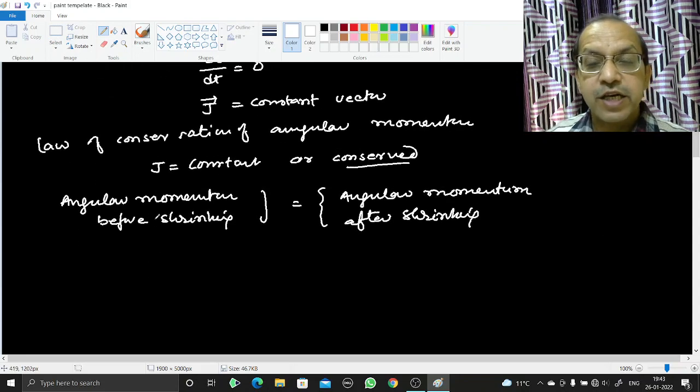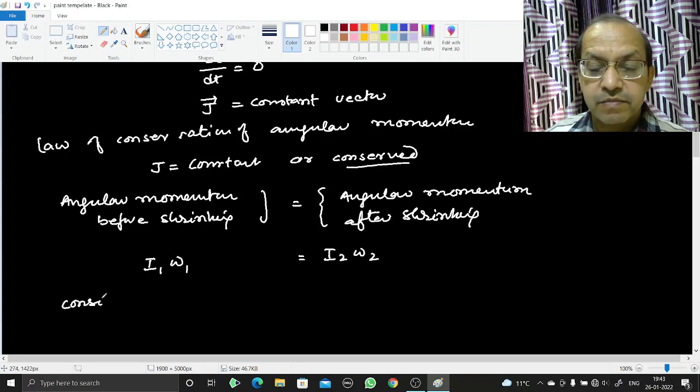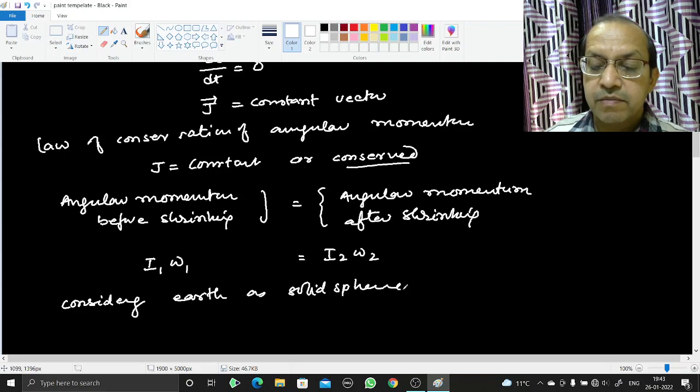What is angular momentum? J is equal to I omega. So I1 omega 1 will be equal to I2 omega 2. What is I? I is the moment of inertia and omega is the angular frequency. What is moment of inertia? So considering Earth as a solid sphere, I we will take 2 by 5 mR square.